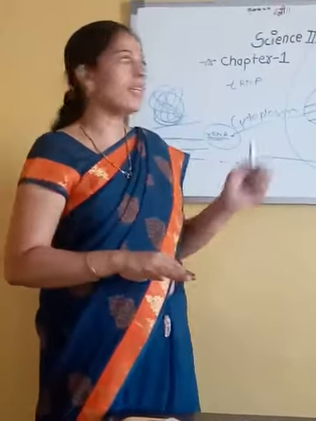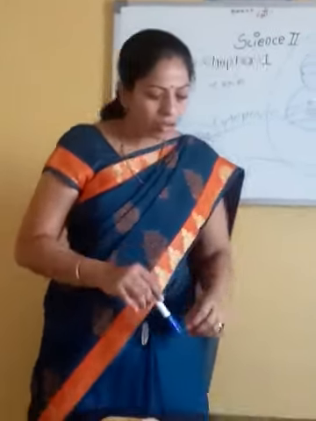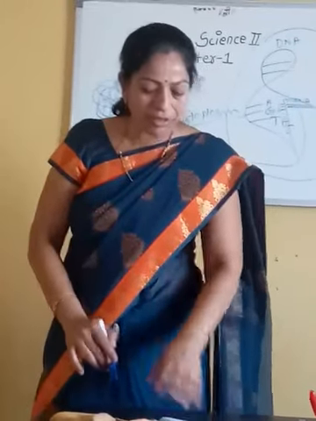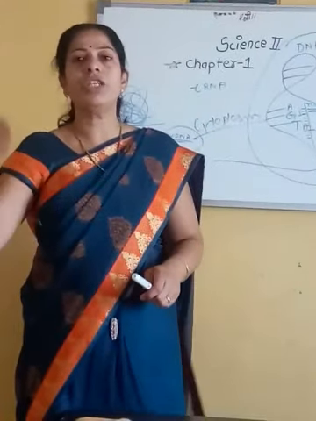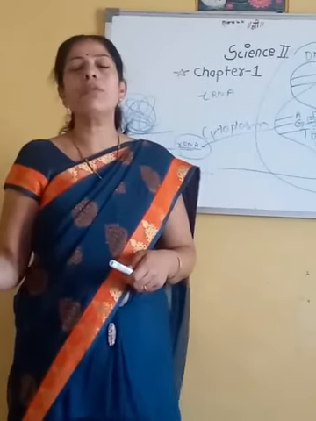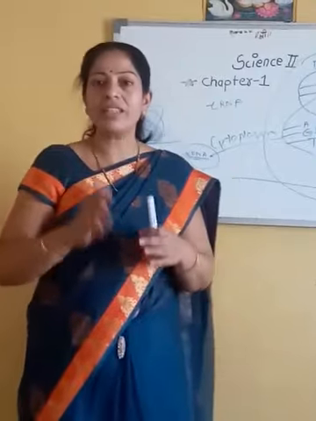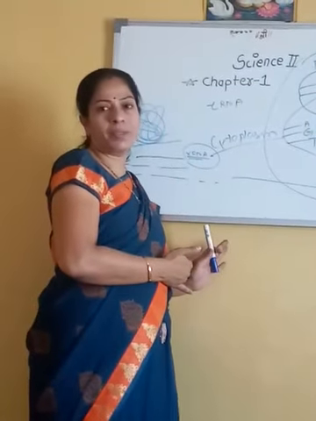Now this is the gene which is transferred from one generation into another generation, and that's why the new organism or new offspring has some similar characters to their parents.